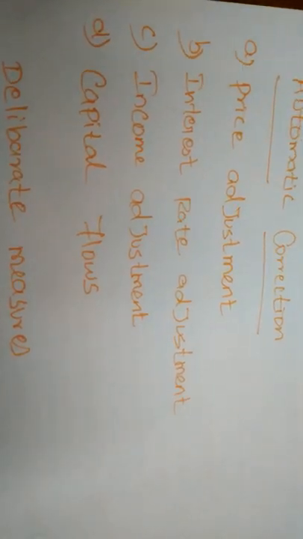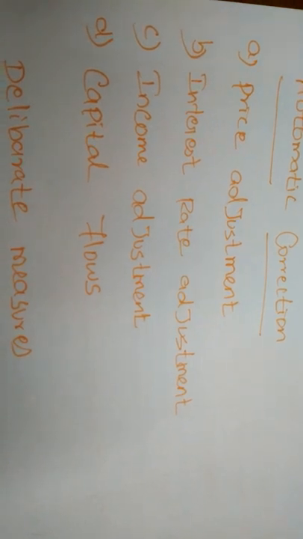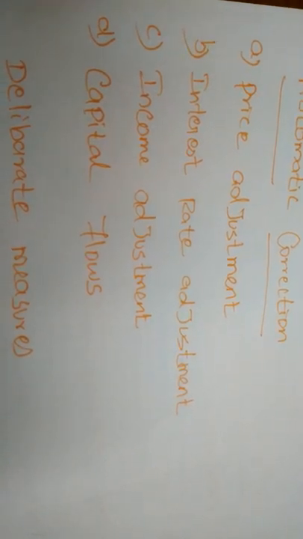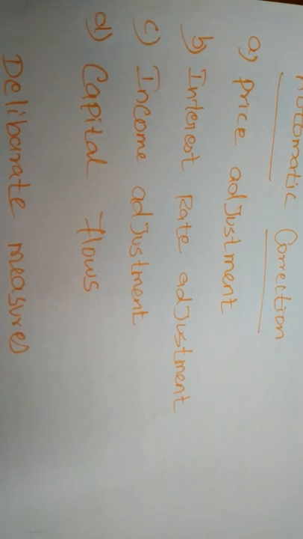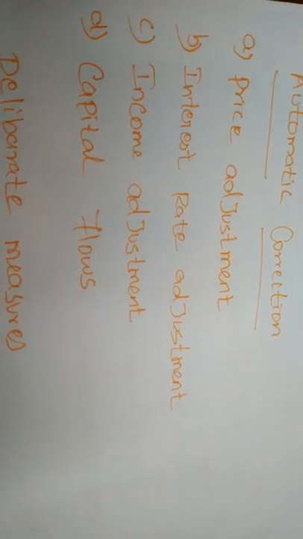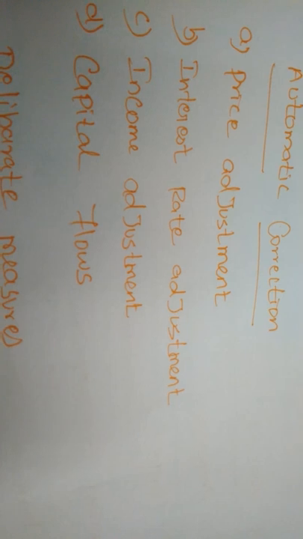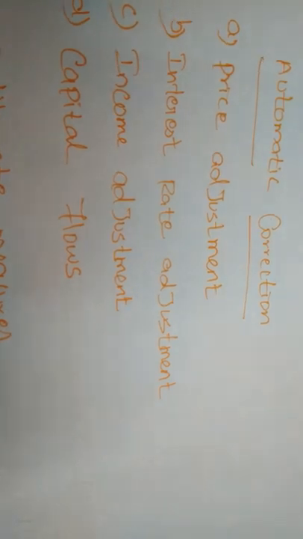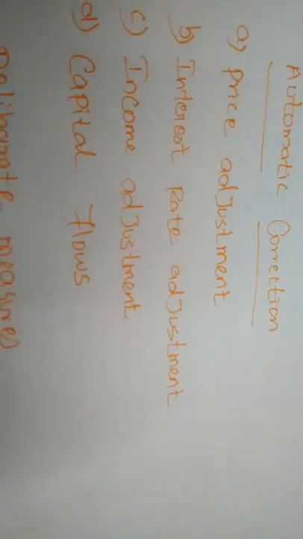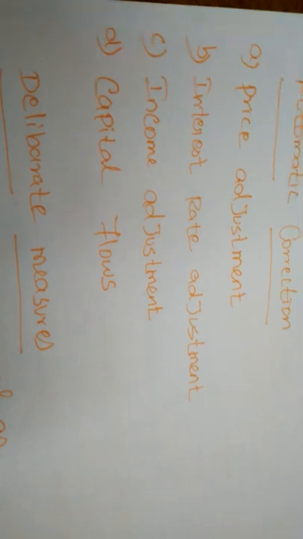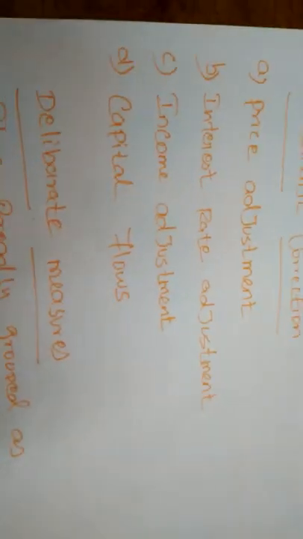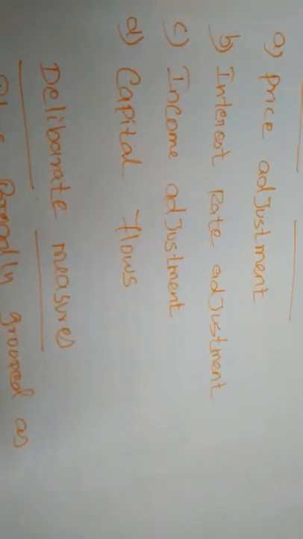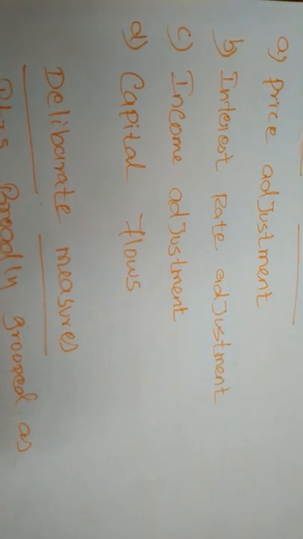Next, interest rate adjustment. The contraction or expansion of money supply resulting from the balance of payment deficit or surplus leads to a rise or fall in the interest rate. A rise in the interest rate in the deficit country will encourage investors to withdraw their funds from abroad and invest in their home countries. Normally, if the interest rate is increased by the bank, the public will be attracted to deposit in the bank.